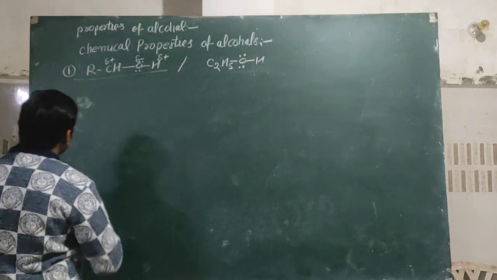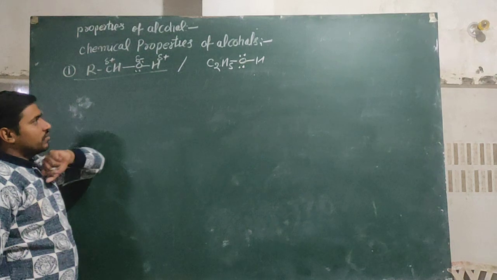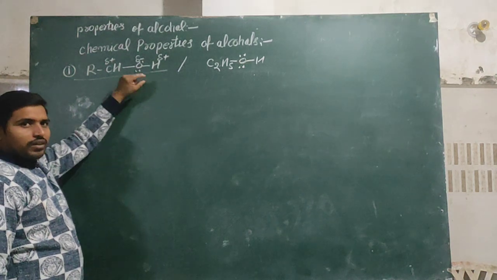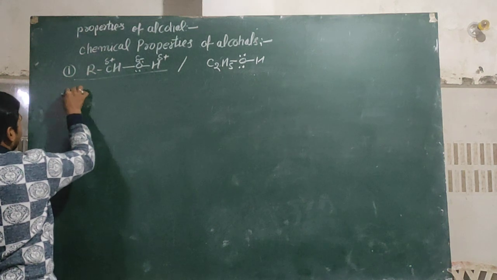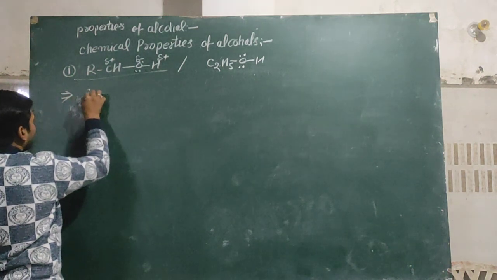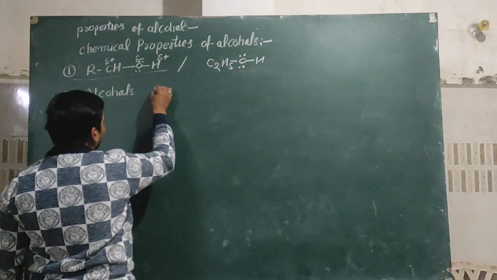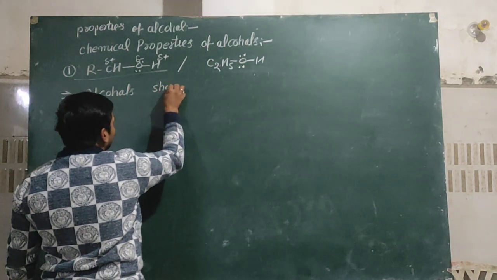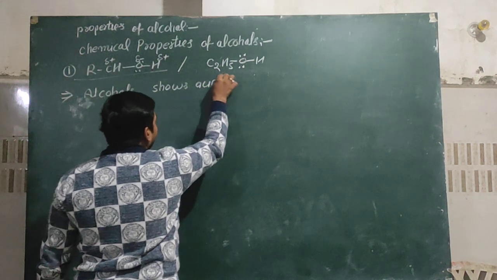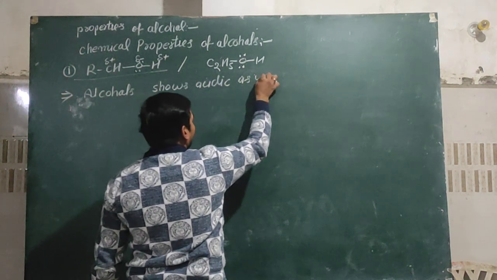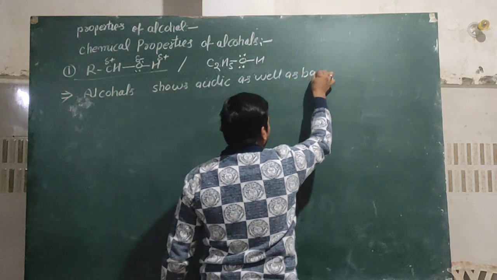Okay, it shows two types of property, acidic as well as basic.